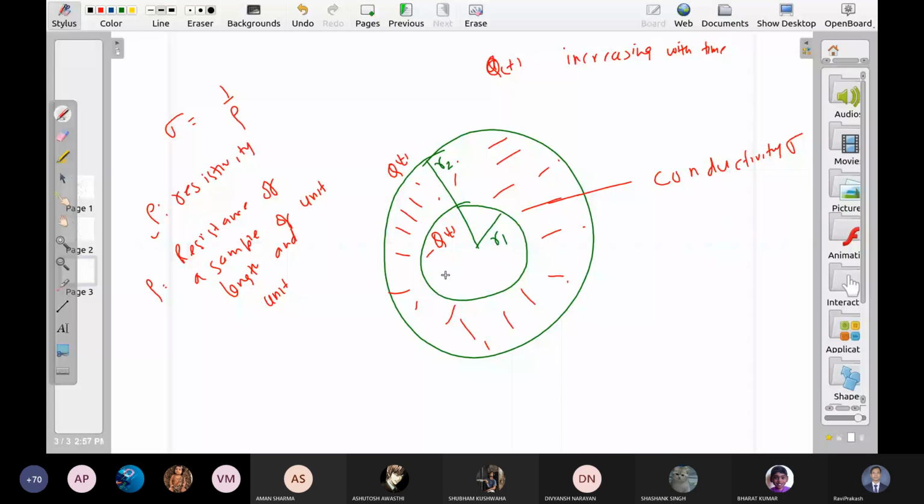So positive charge is increasing on the outer surface. Negative charge is increasing on the inner surface. So positive charges are moving outward, negative charges are moving inward. What is the direction of current?